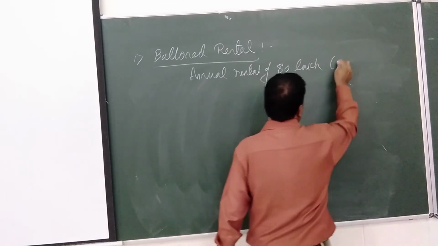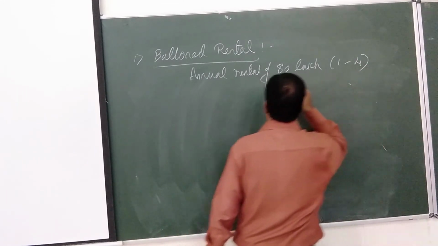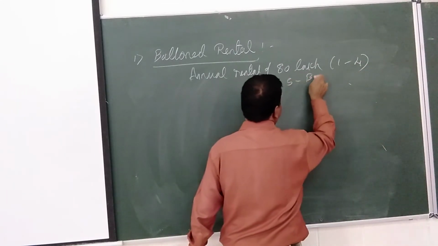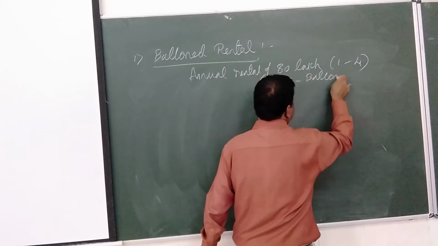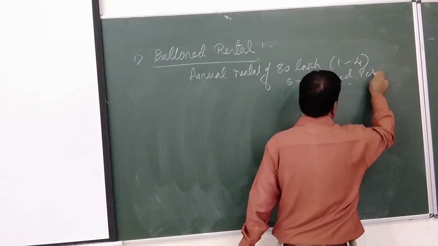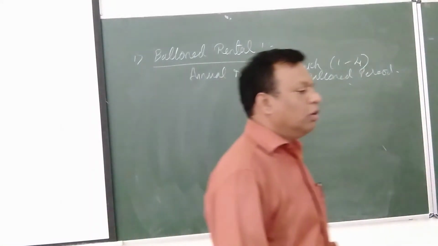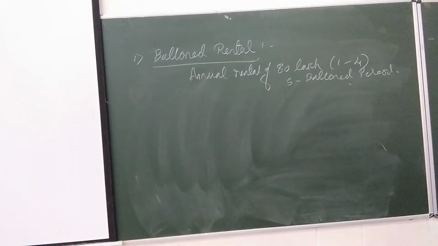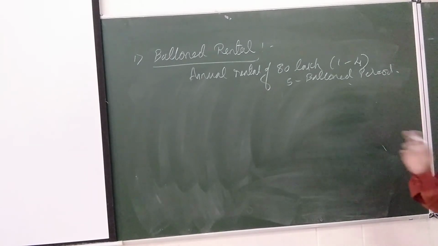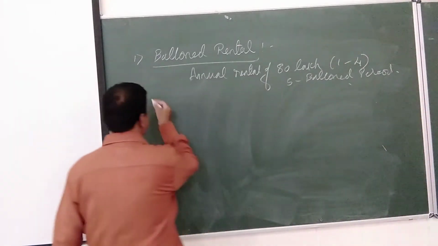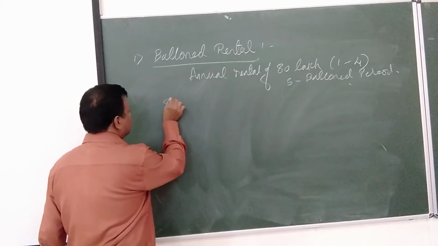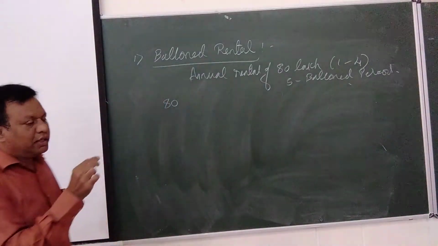Fifth year is balloon period. So we know for 1 to 4 years the same amount we are going to pay. So how much? 80 lakhs, no? That 80 lakh is it right?